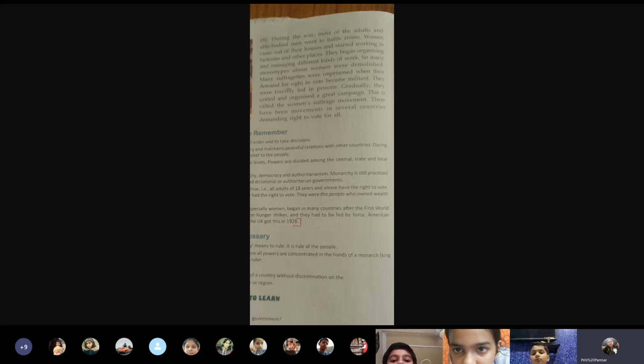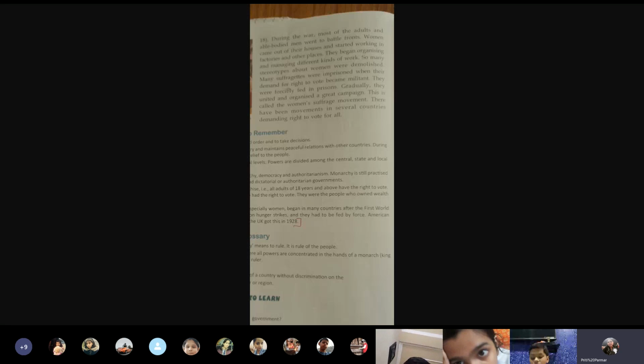So the women came out of the houses. They took up the charge. Since men were fighting, ladies took up the part. They went and did the odd jobs. They did the work which men used to do. And it was gradually realized that women are not weak and they should also be given the right to vote.